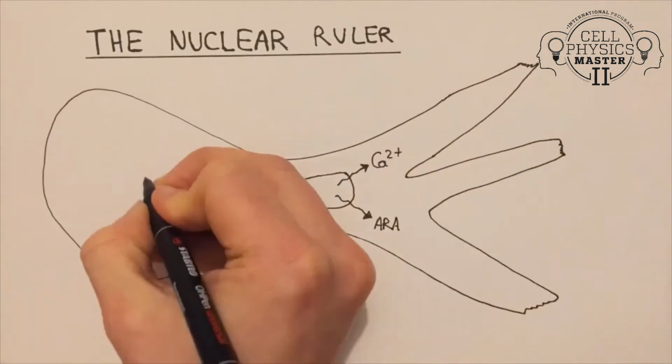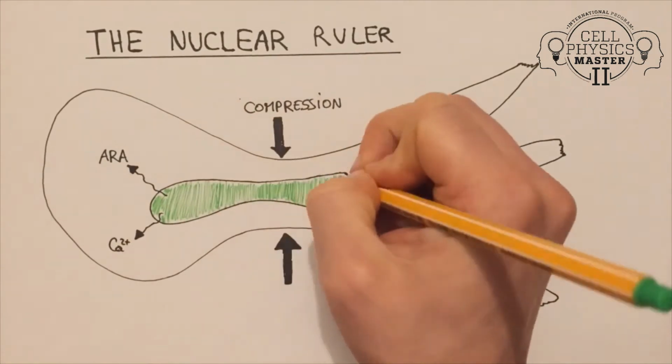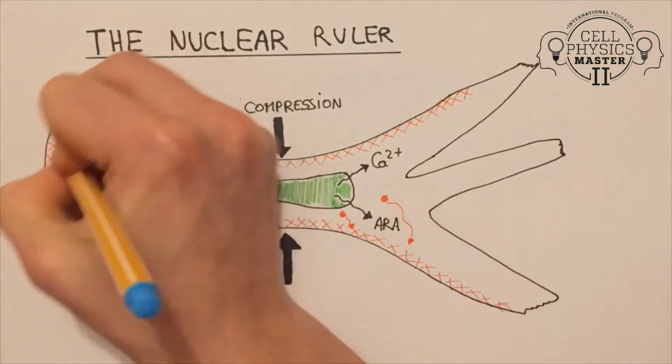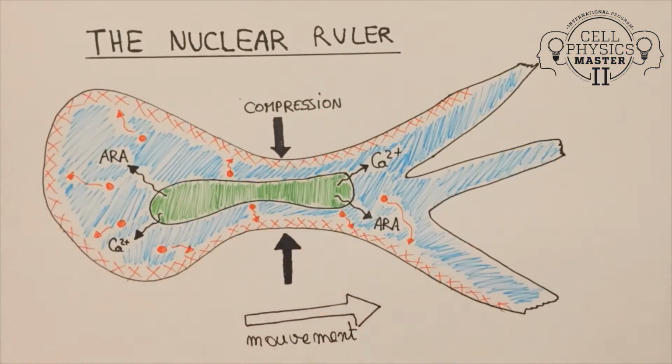In a mechanism called the nuclear ruler, nucleus compression can induce release of arachidonic acid and calcium from the nucleus. Both upregulate actomyosin contractility at the cell membrane. This could be used to sense cell height or to increase migration speed by pushing on the surroundings due to the enhanced cortical contractility.